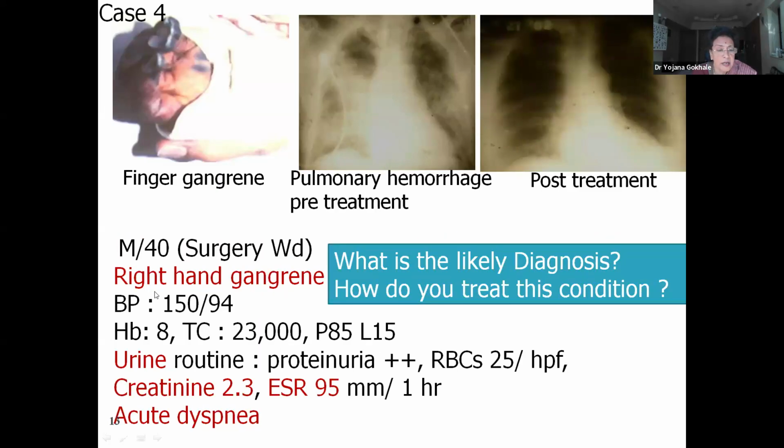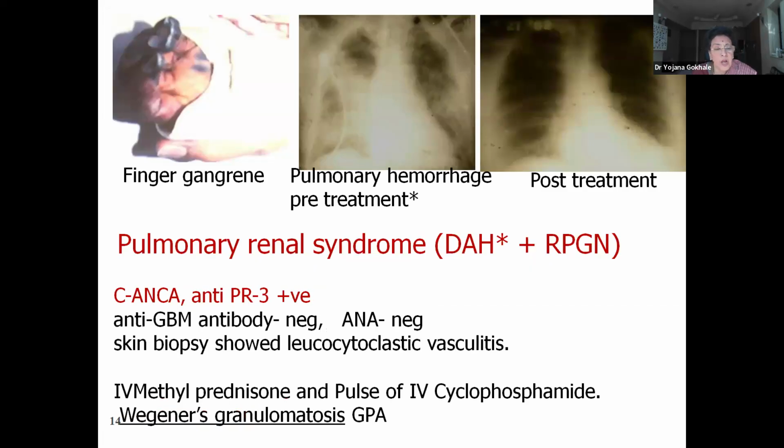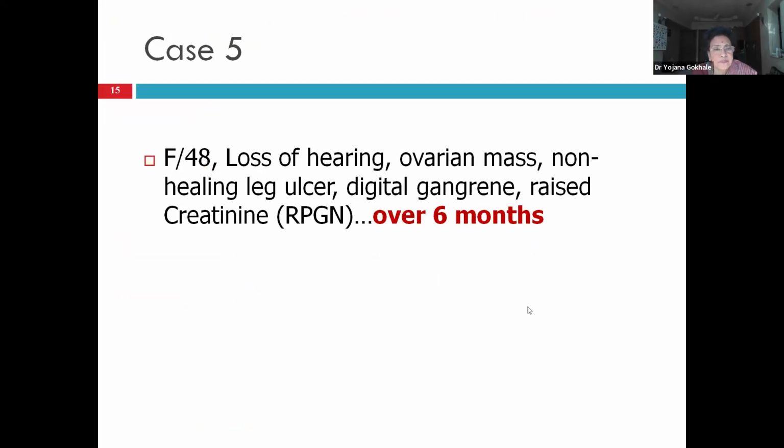Patient also had raised creatinine, proteins, and RBCs in the urine, ESR was high. C ANCA and anti-PR3 were positive. So that was granulomatosis with polyangiitis presenting as digital gangrene and pulmonary renal syndrome.